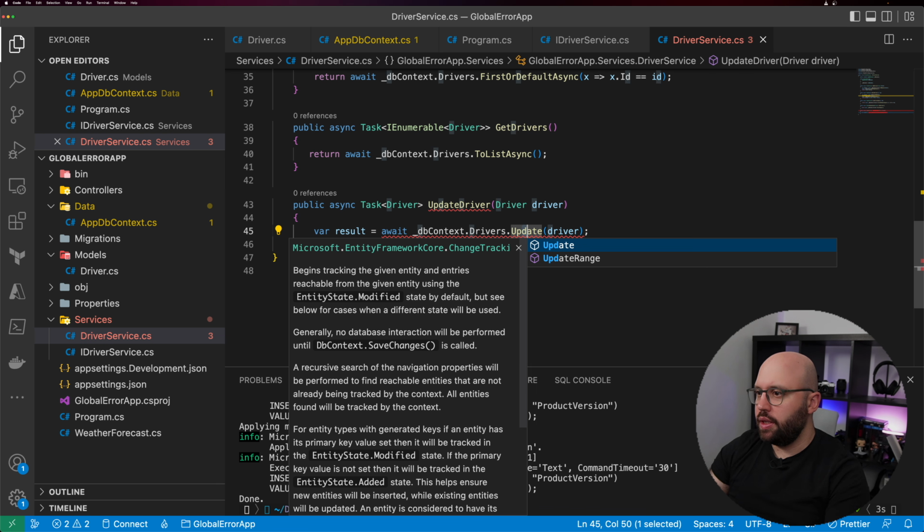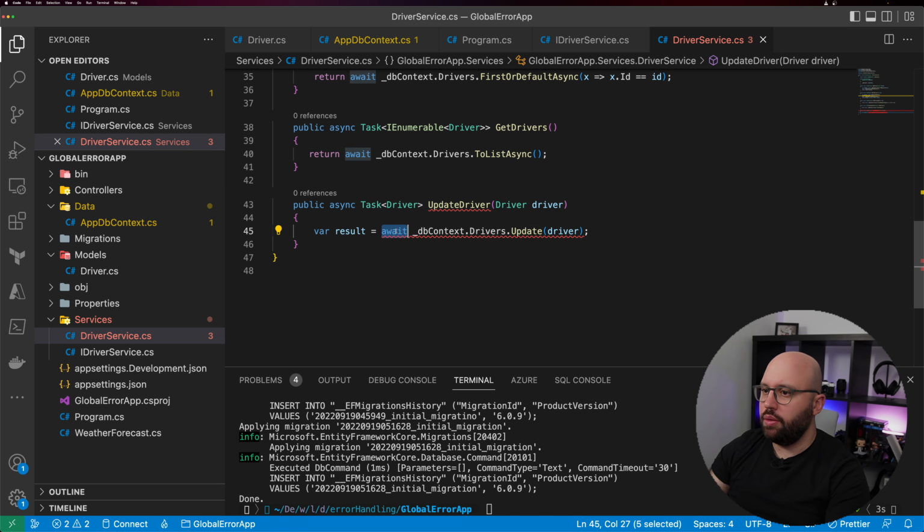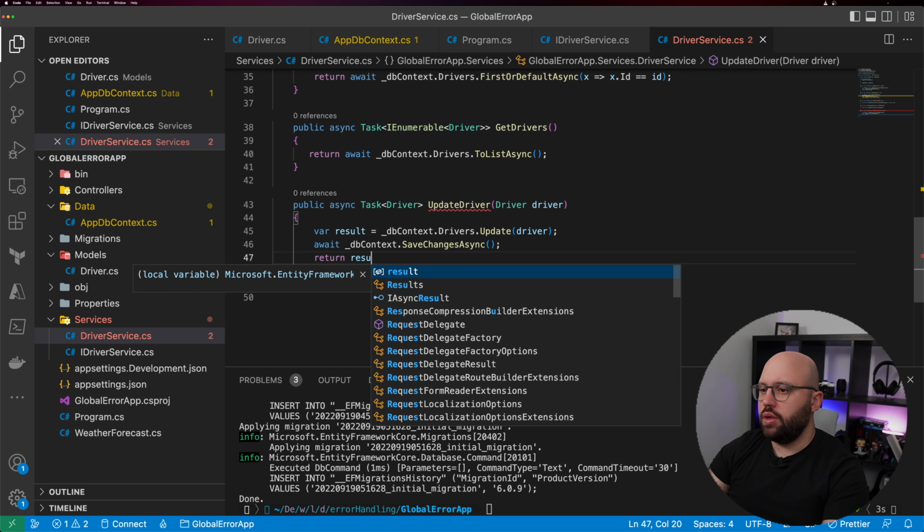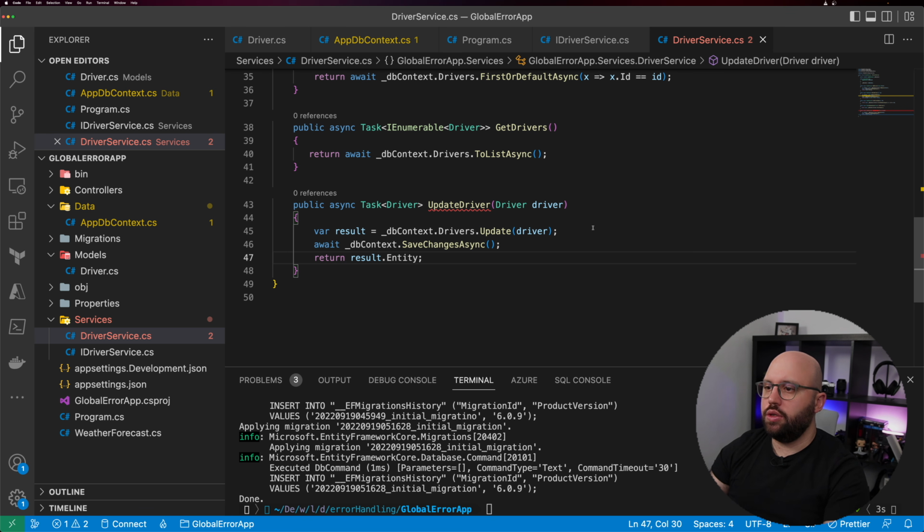Is there an UpdateAsync? Nope. So without an await, and here we're going to put await _dbContext.SaveChangesAsync, and then all we need to do is just return result.entity, and that should be it.